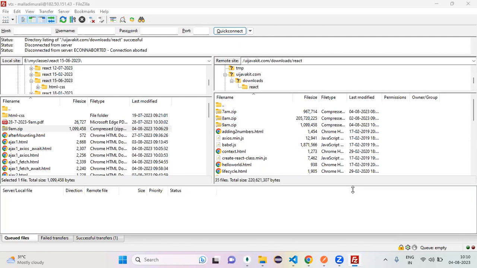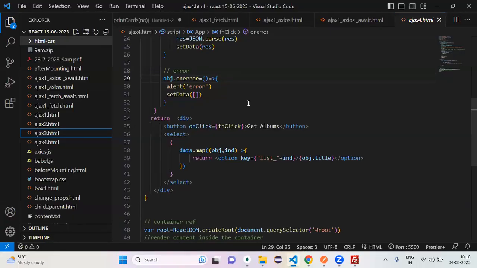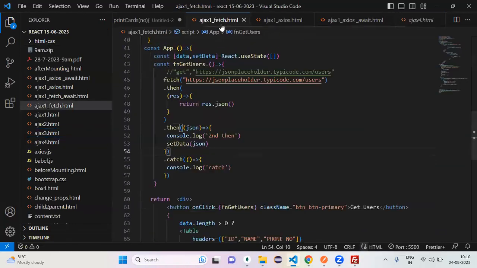Sir, if we want to call multiple APIs one after another, we use .then, right? Yes, but async/await is the recommended one. If we use .then, then a second .then, then a third .then, you have to send a request in each, and maintainability becomes very difficult.